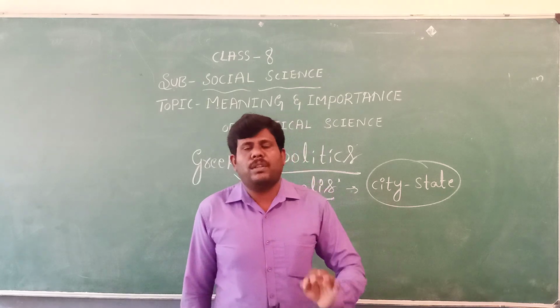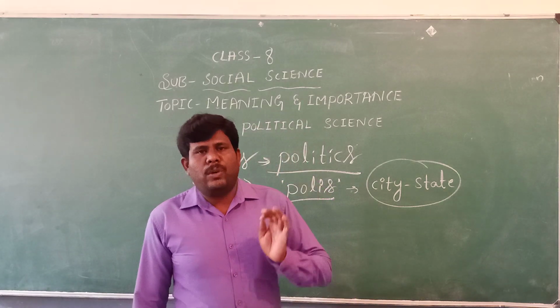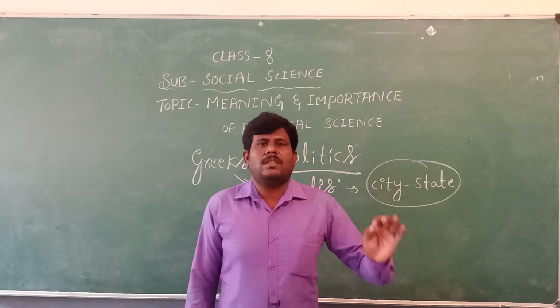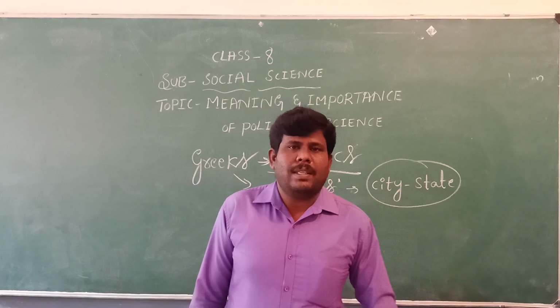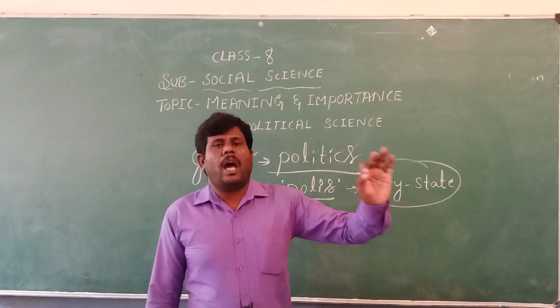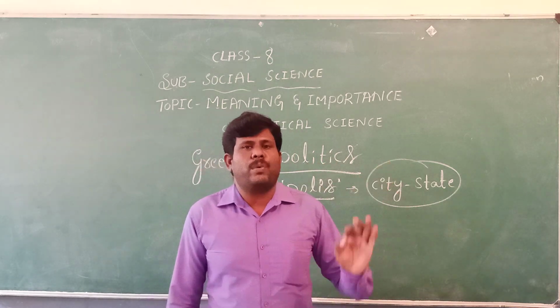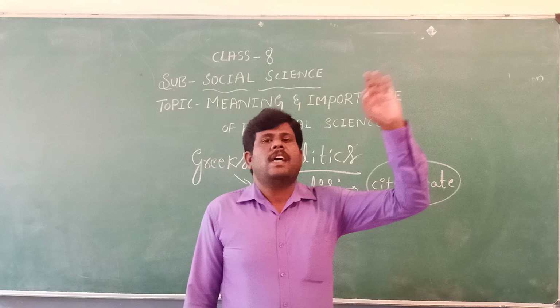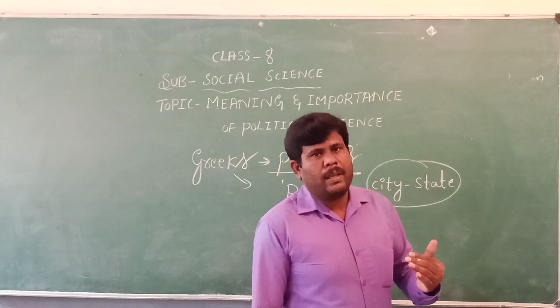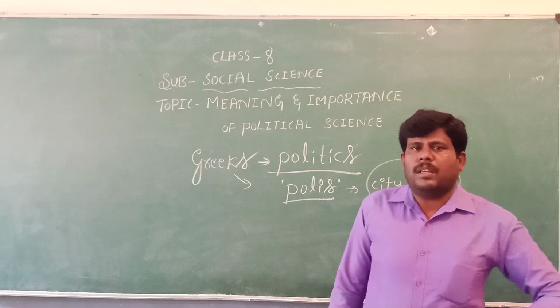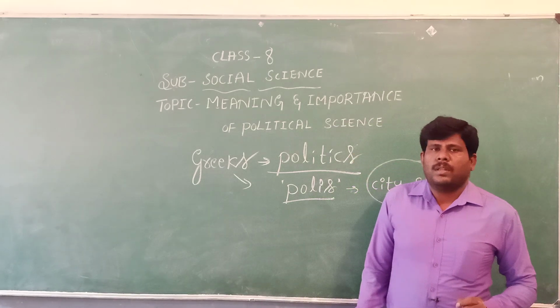And one more definition: political science studies the past, present and future activities of political institutions and other organizations of a state. So these are the definitions given.